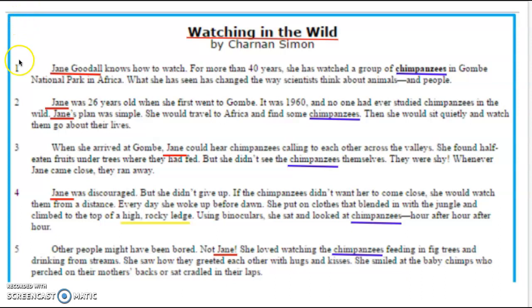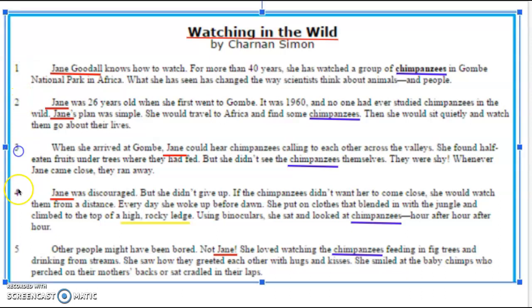So the next thing I'm going to do is skim and scan over the first 5 paragraphs and look for some repeated words. I notice in the first sentence there's a name, Jane Goodall. And when I quickly read over the first sentence, it says, Jane Goodall knows how to watch. For more than 40 years, she has watched a group of chimpanzees in Gombe National Park in Africa. Well, that makes me think that Jane Goodall is watching chimpanzees in the wild.